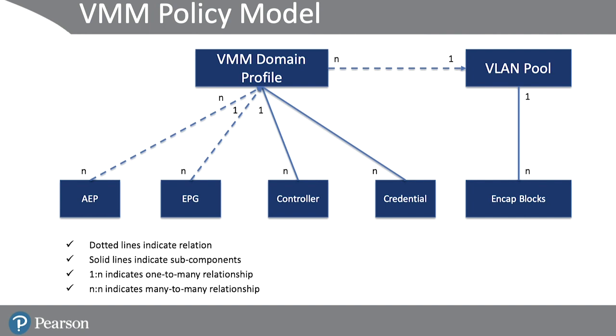At the top of the VMM policy model, we have the VMM domain profile. The VMM domain profile has the groups of VM controllers with similar networking policy requirements. For example, the VM controllers can share VLAN pools and application endpoint groups, or EPGs. The APIC communicates with the controller to publish network configuration, such as port groups, that are then applied to the virtual workloads. The VMM domain profile includes some of the essential components, such as credential and controller.